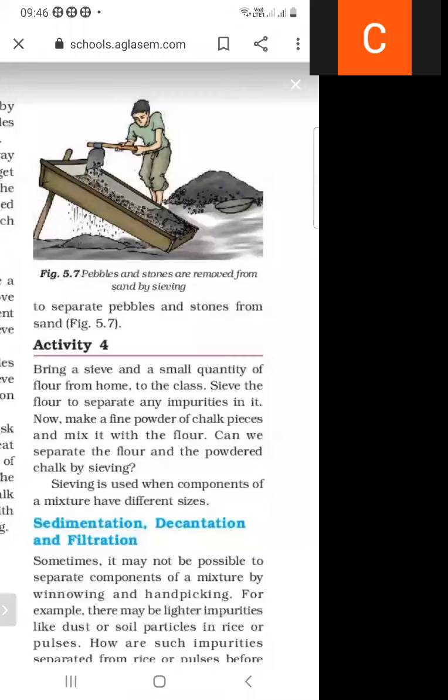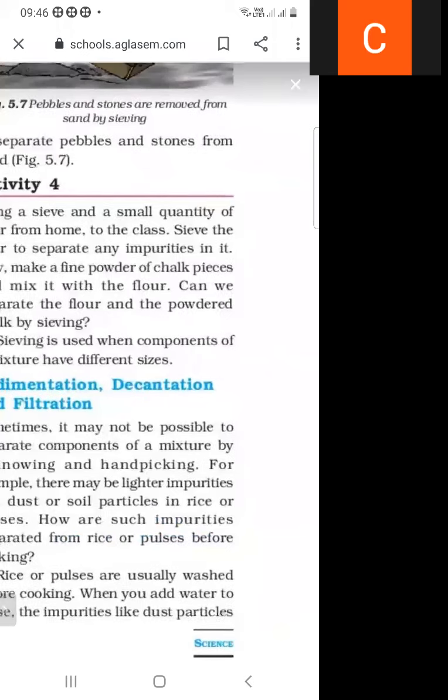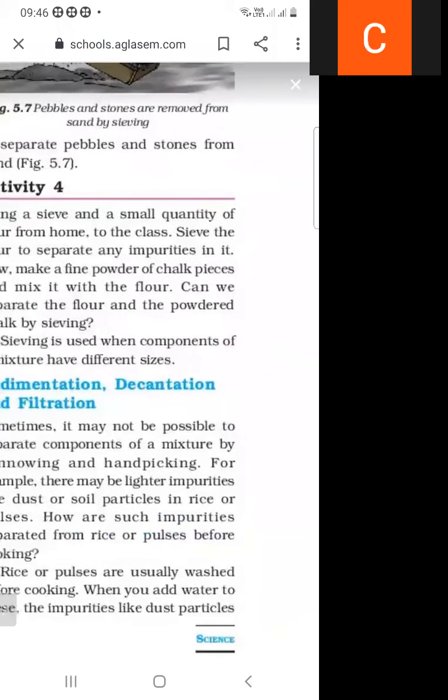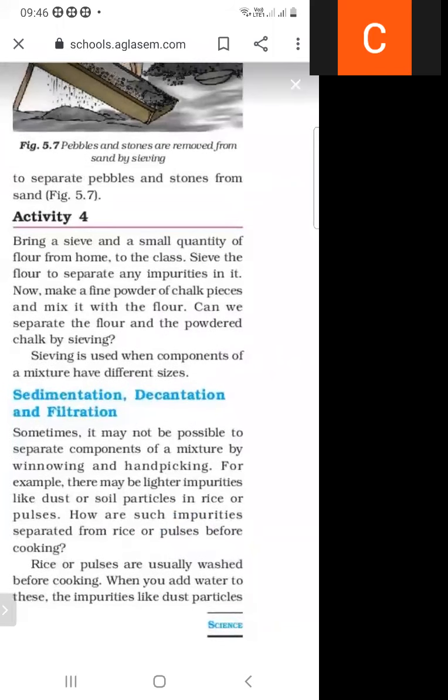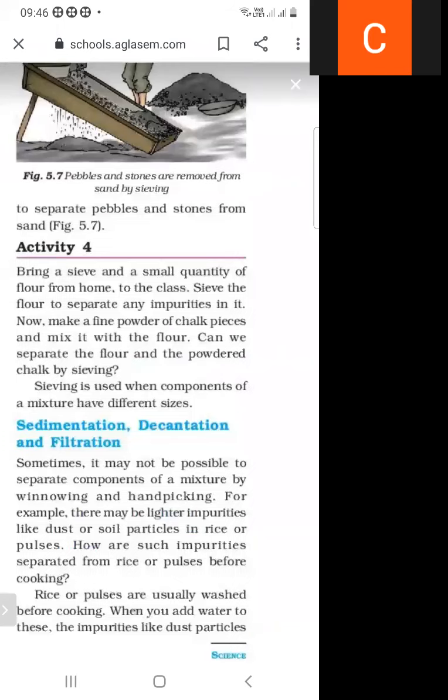In the sand, pebbles and stones are present, so we have to separate them, and this process is used for that.